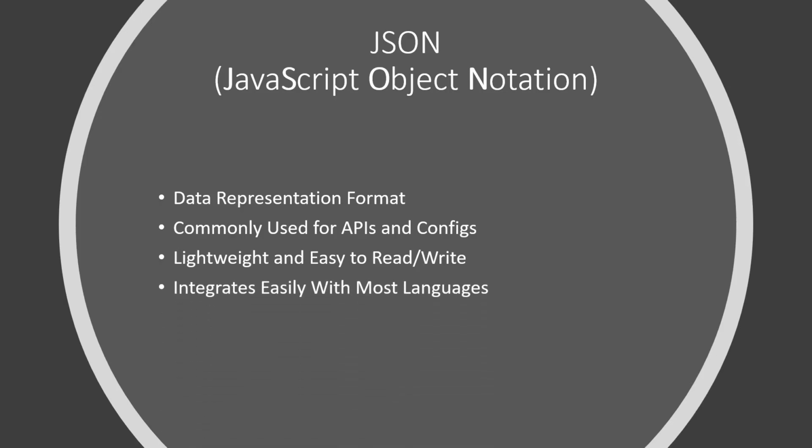And it also integrates very nicely with JavaScript since JSON is a superset of JavaScript, which means anything you write in JSON is valid JavaScript. So it integrates nicely with JavaScript, which is used all throughout the web for front-end and back-end developers. Also, almost every single major language has some form of library or built-in functionality to parse JSON strings into objects or classes in that language, which makes working with JSON data extremely easy inside of a programming language.